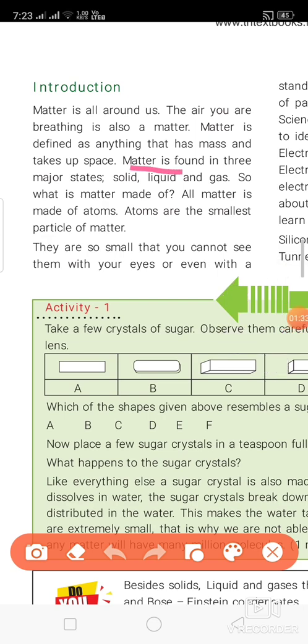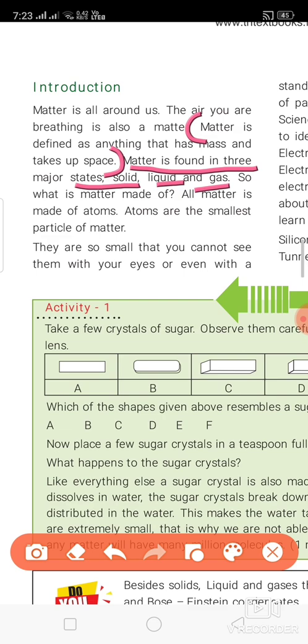Matter is found in three states: solid, liquid and gases. What is the definition of matter? Matter is defined as anything that has mass and takes up space. So this is the definition of matter. So how can we find the matter, and what does matter consist of? Matter consists of very minute particles called atoms.